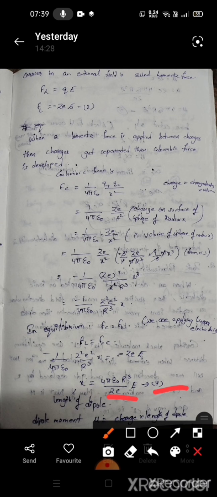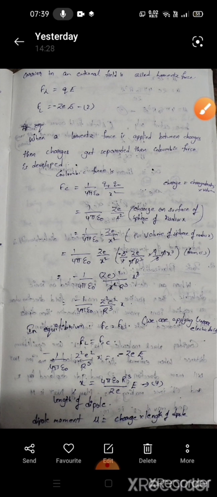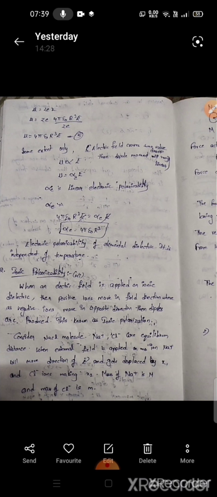Equation 4. X is the length of dipole. If it is a dipole, then there is a dipole moment. Dipole moment mu equal to charge into length of dipole. We already know that charge is Zg and the length of the dipole is x. So mu equal to Zg into x. We can substitute the x value we already derived: mu equal to Zg into 4 pi epsilon naught r cube e by Zg. By cancelling Zg, we get mu equal to 4 pi epsilon naught r cube e. Equation 5.